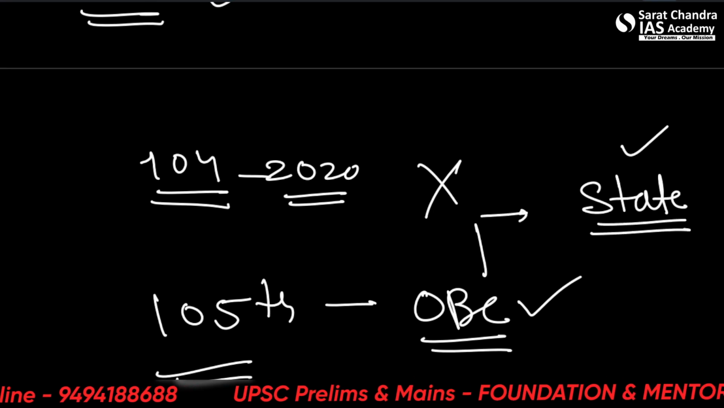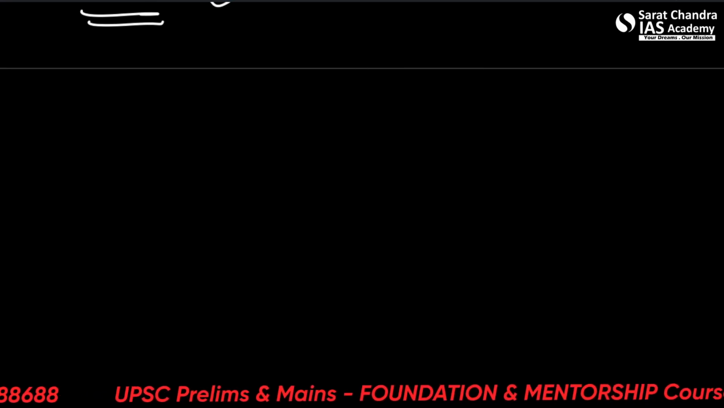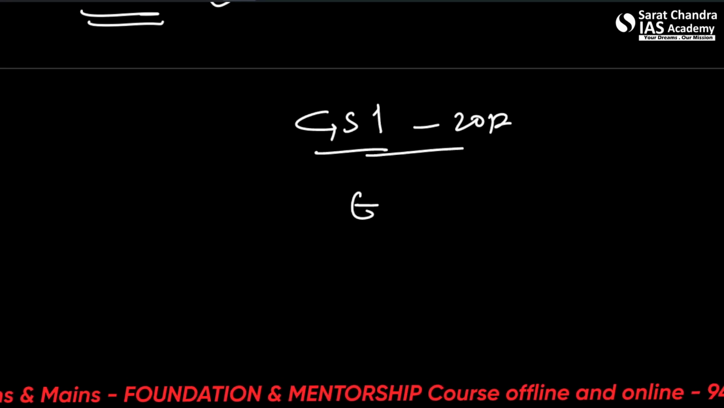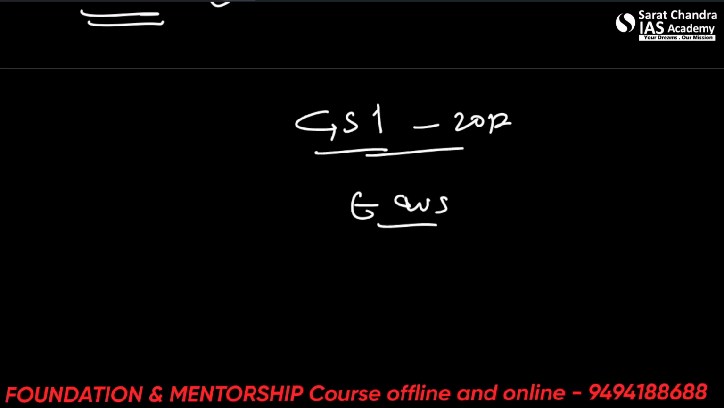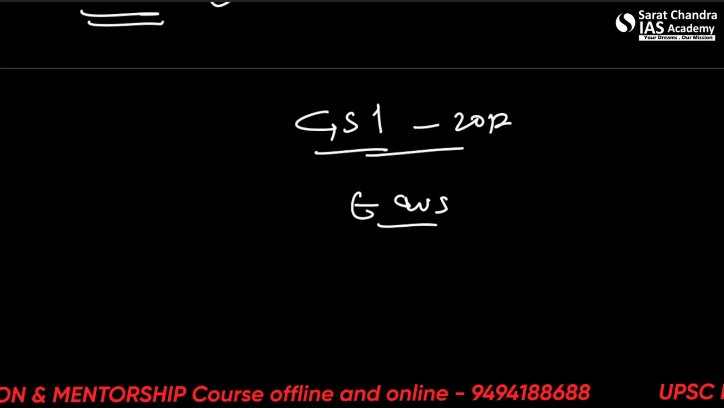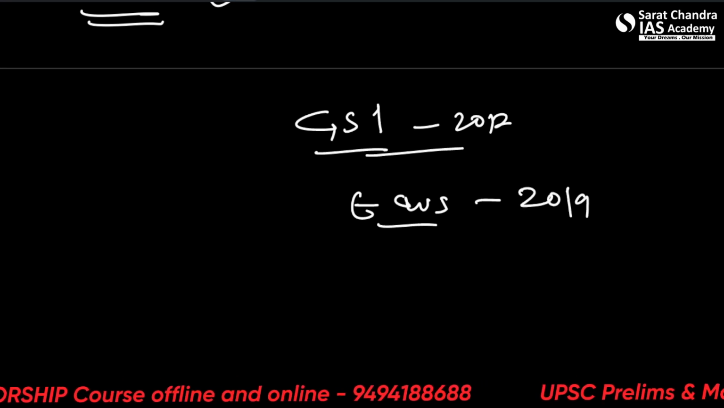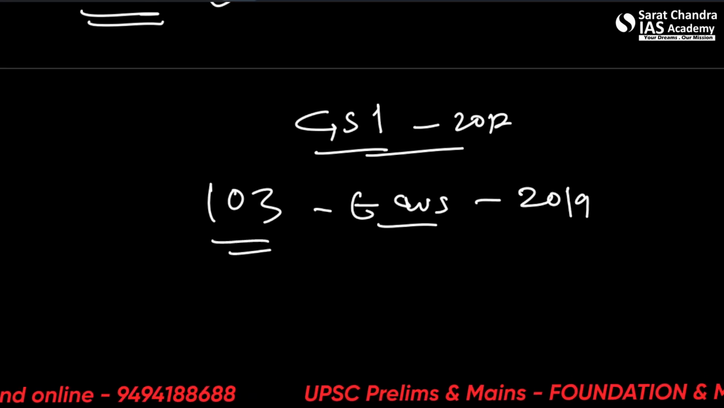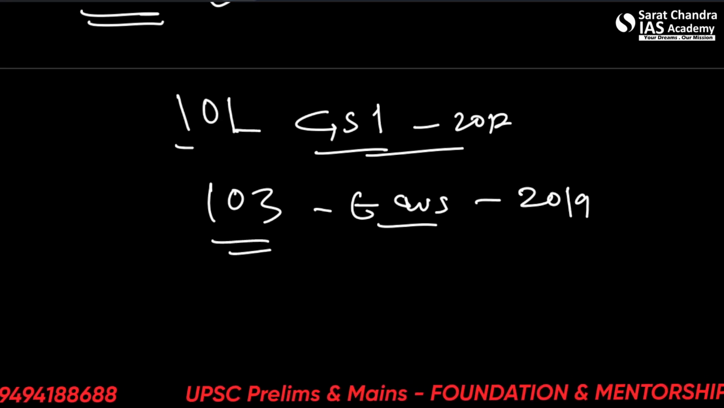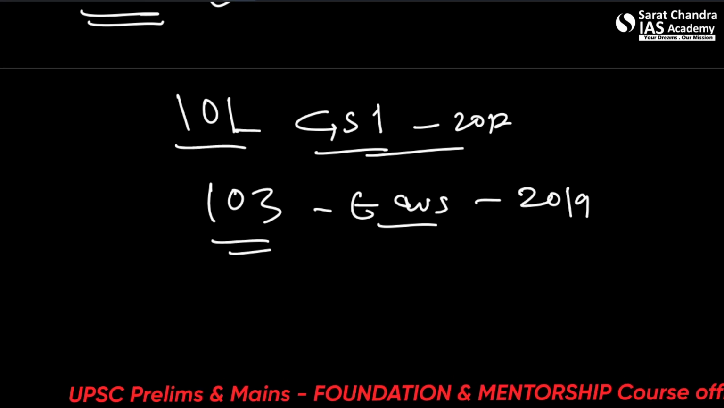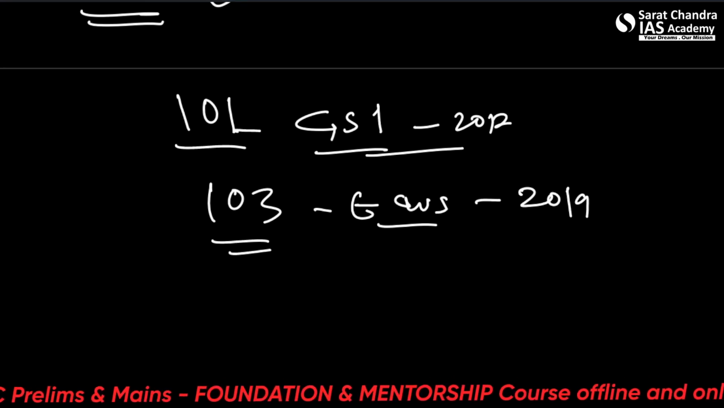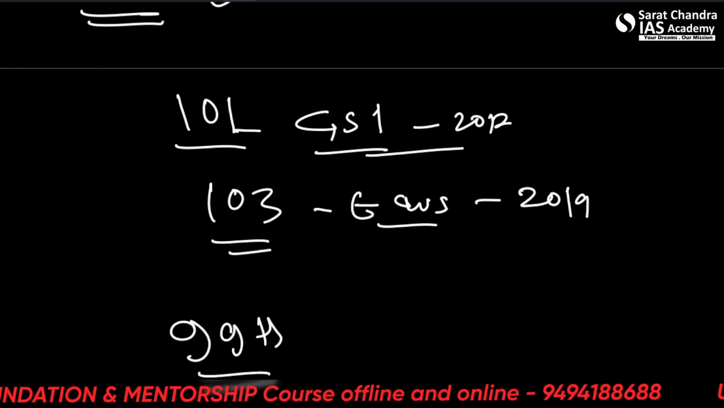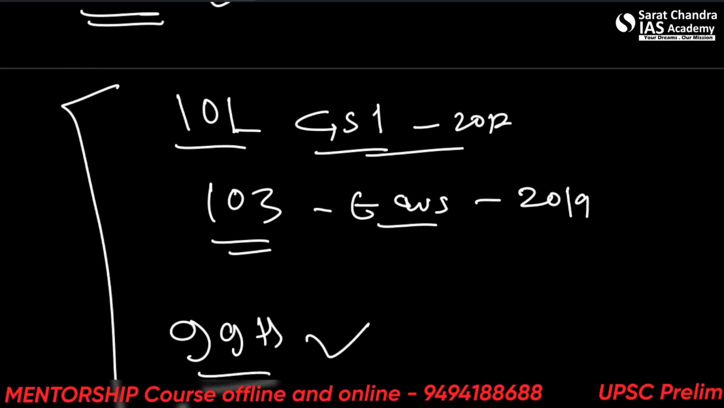Latest one, you please remember the EWS and the GST. GST was 2017, the 101st. Economically weaker sections, EWS, this one you also remember, 2019, the 103rd. And the one annulled by the Supreme Court, very recently, was the 99th, for the NJAC. Alright, so these ones are important.